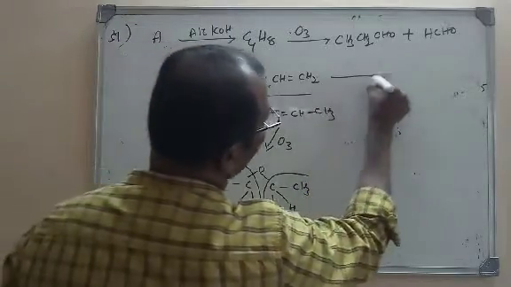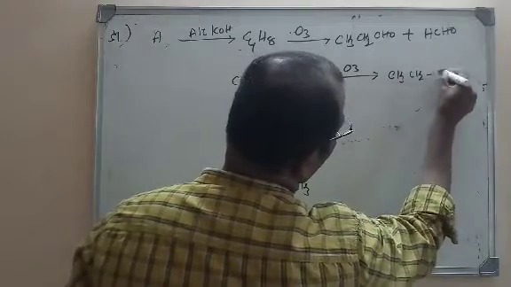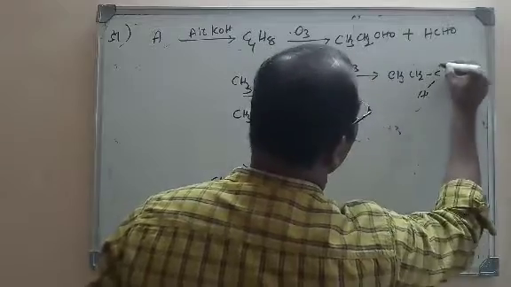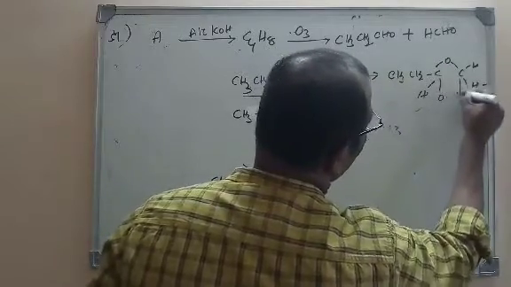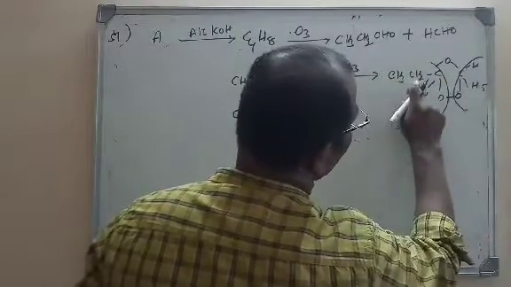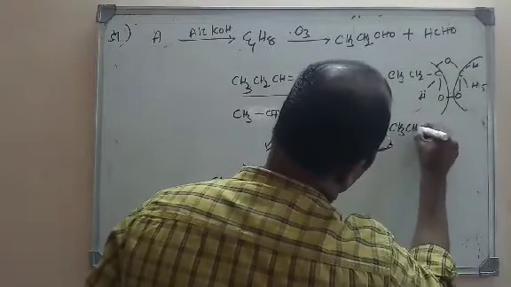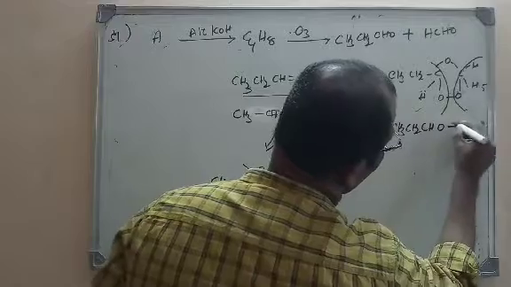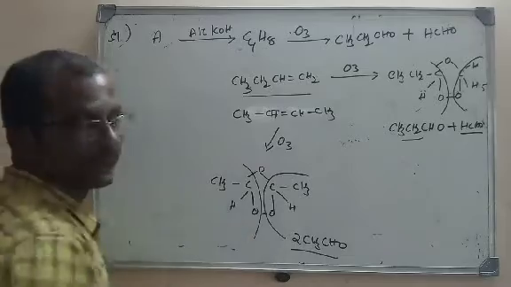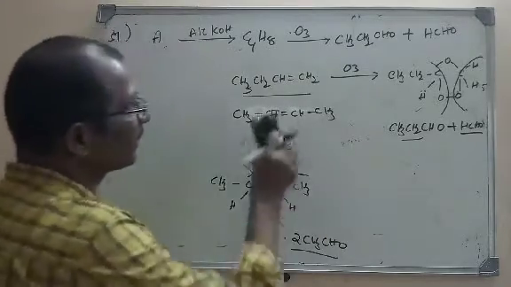If you see this molecule here, on ozonolysis, what are we going to get? CH3, CH2, CH, and here CH2, and this is the ozonide in case of 1-butene. On hydrolysis, what we are going to get? CH3, CH2, CHO. That is nothing but propanaldehyde, CH3, CH2, CHO, propanaldehyde and formaldehyde. So clearly based on the products, it is 1-butene only.